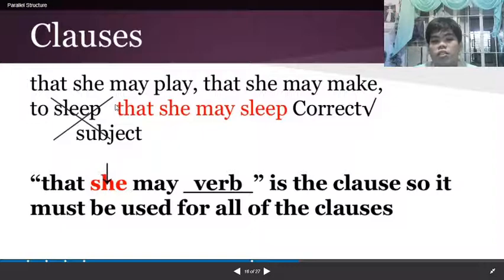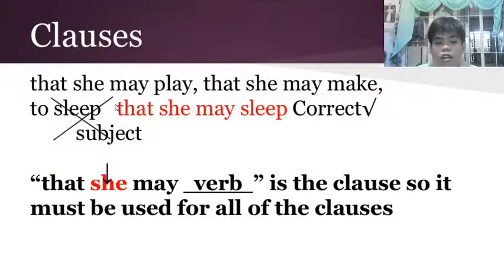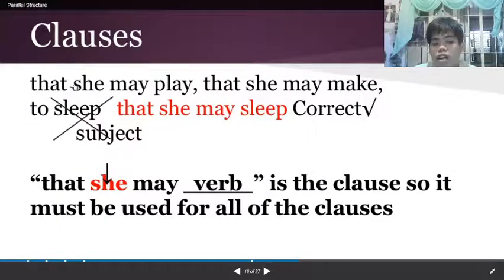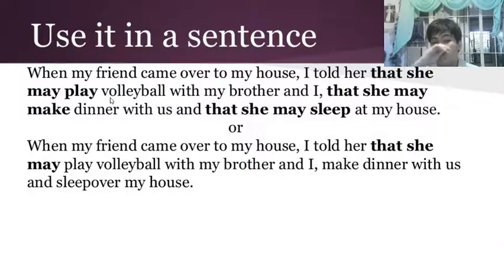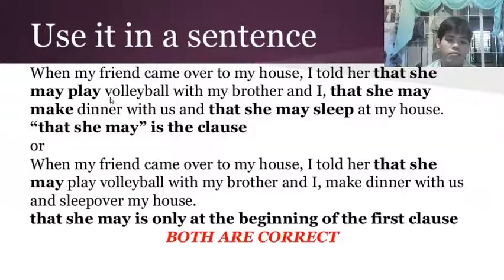So, let us just change to sleep, following this similar format, that she may sleep. So it becomes that she may play, that she may make, and that she may sleep. So using it in a sentence: when my friend came over to my house, I told her that she may play volleyball with my brother, that she may make dinner with us, and that she may sleep at my house.